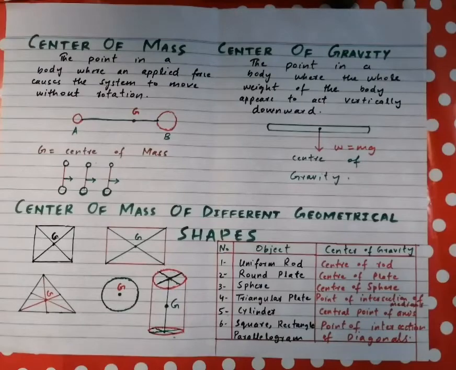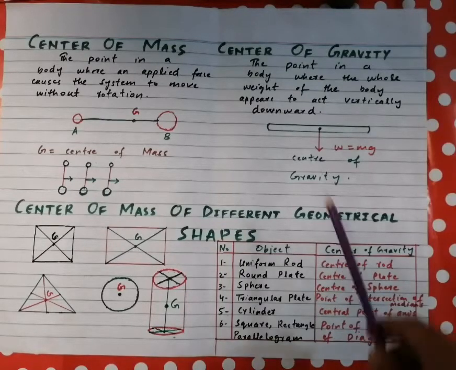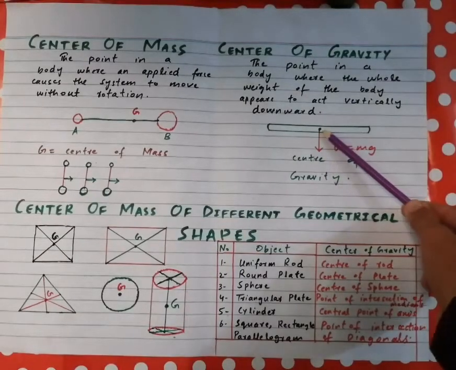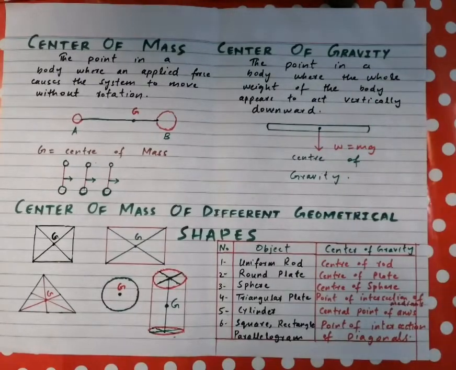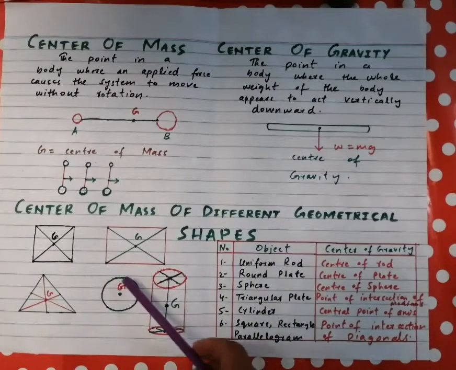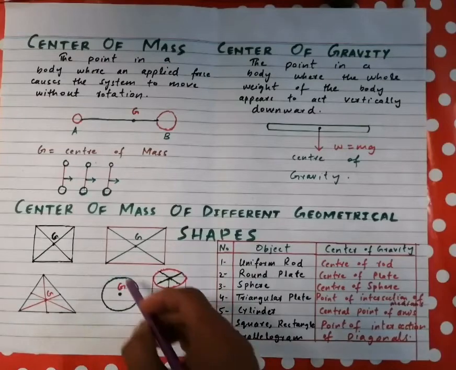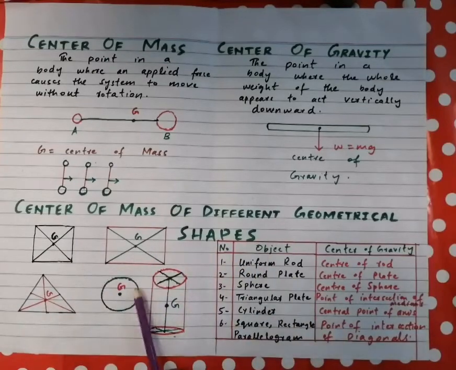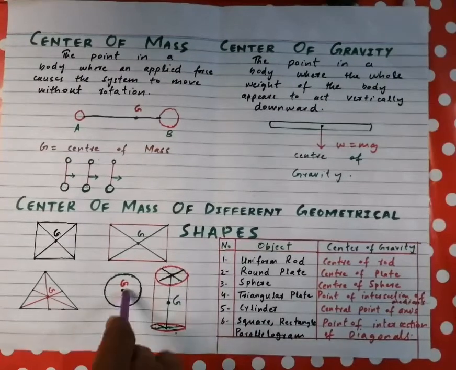Very simple. Now we see some examples of the center of mass of some geometrical shapes. For example, we have a uniform rod. Its center of mass lies at the center of the rod. We have a round plate, and it is uniform. These bodies are uniform, which means their geometrical shape is such that their whole weight is equally divided. Then their center of mass lies at the center of this plate.